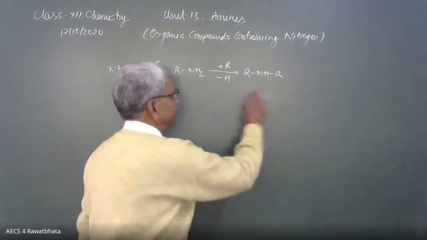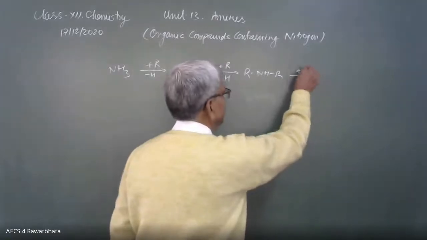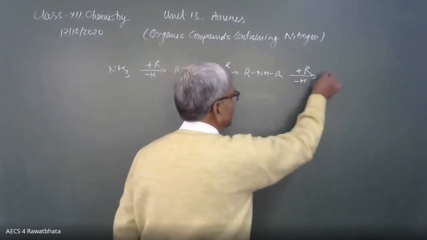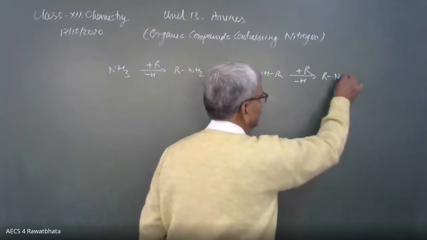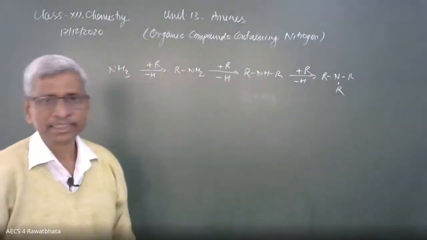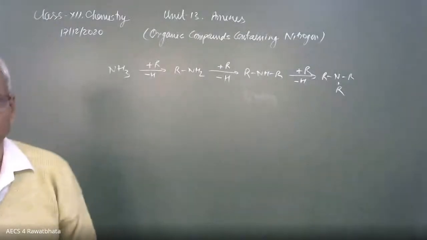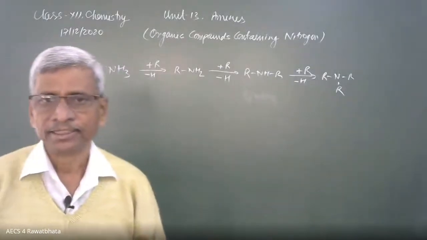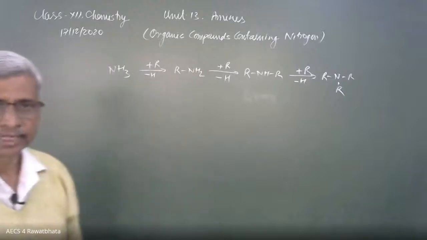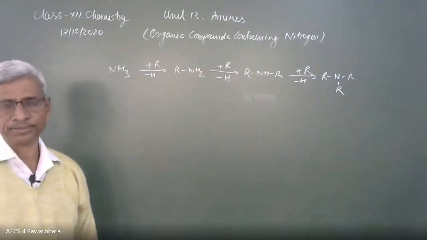And another one, we are replacing the third hydrogen by R, and it becomes RNRR. These are the three different types of amines, and they have different degrees. The degree of amines is decided by the nitrogen, not by the carbon.